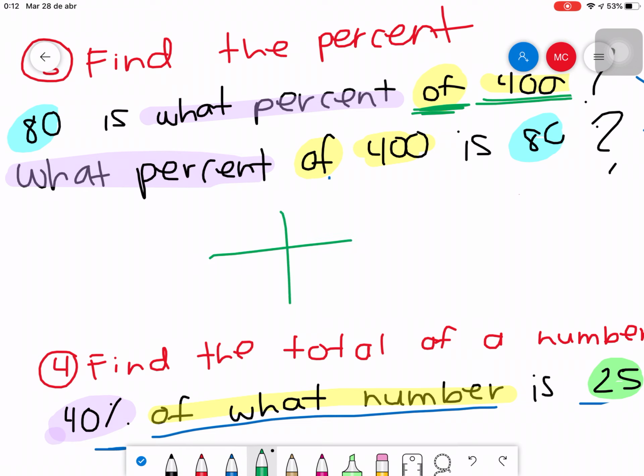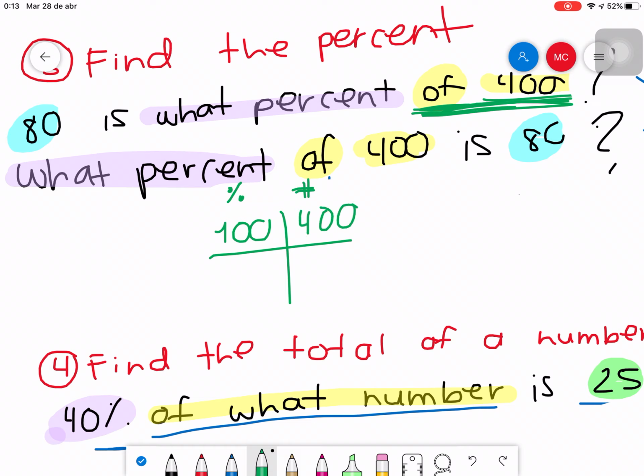And my chart is going to be like this. Here I'm going to write the percentages, and here I'm going to write the numbers. I always need to find the 100%, and then I say, how much is the total here? Okay, what is the total? And I know the word "of" comes next to 400. That means all this is the total of 400. That means the 100% is 400.